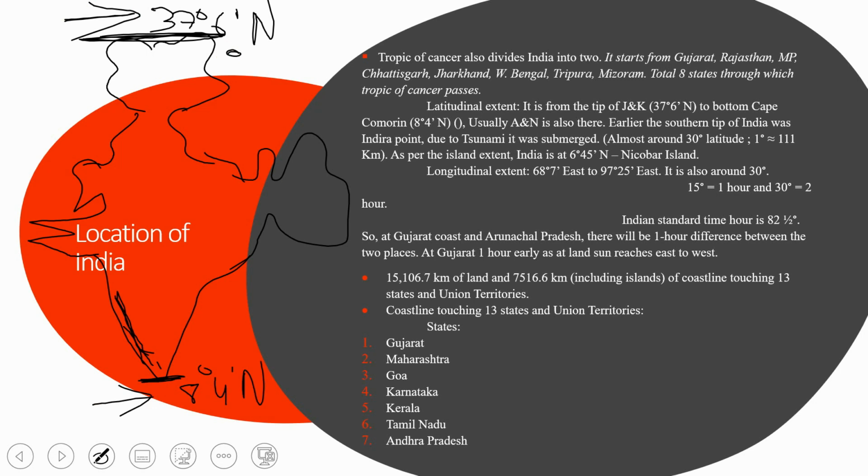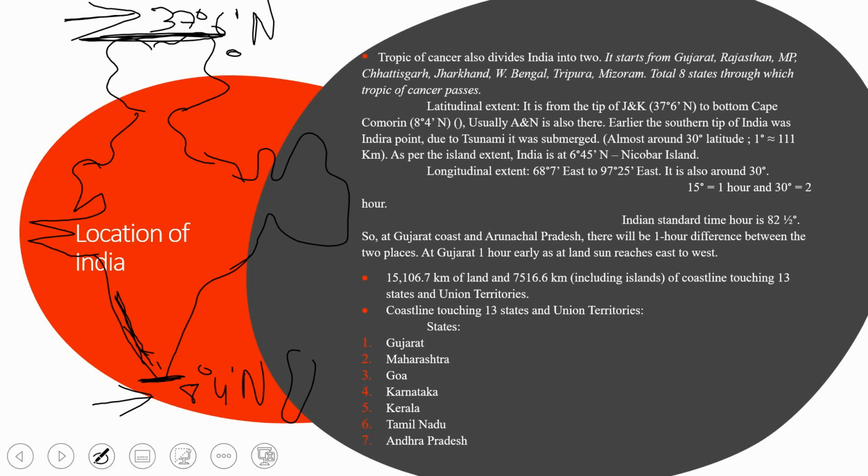The farthest point is Cape Comorin, here, an extension of the Western Ghats, at 8 degree 4 minute north. Just keep in mind that 37 degree 6 minute and 8 degree 4 minute north refer to the mainland India. We are not considering Andaman and Nicobar or Lakshadweep. So for mainland India, the southernmost point is 8 degree 4 minute north, and the northernmost point is in Jammu and Kashmir, at 37 degree 6 minute north.